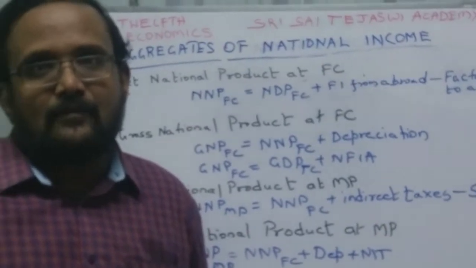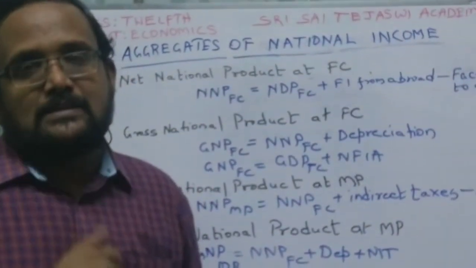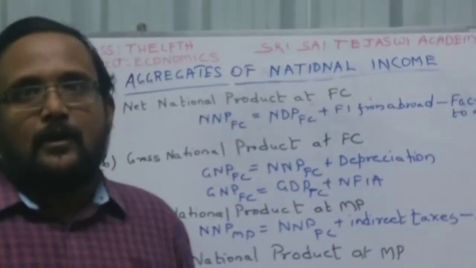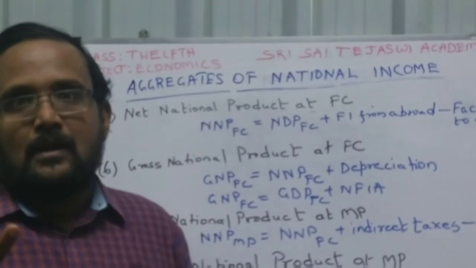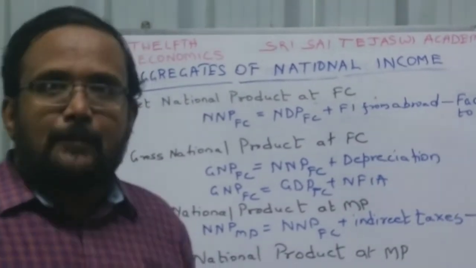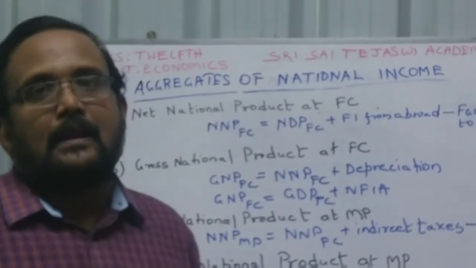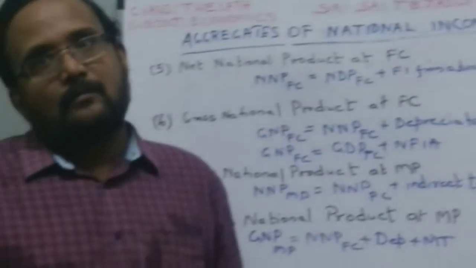Let us take a very practical example. Right now, my father is taking this video. I am not employing any special photographer for this video. I am not paying my father. So production is also happening. We are producing this video. But it doesn't come as income because he is not earning for it.